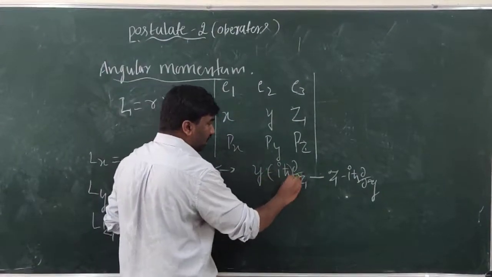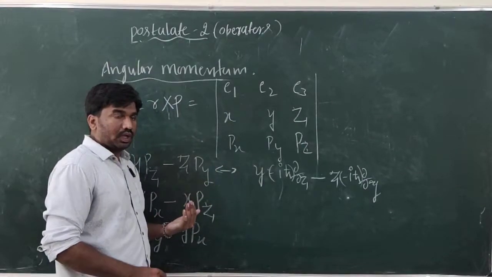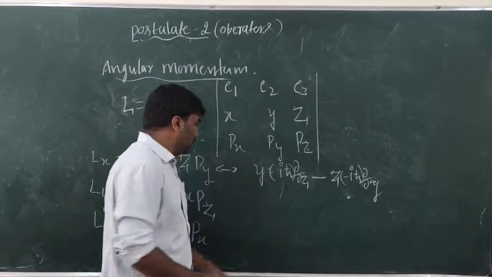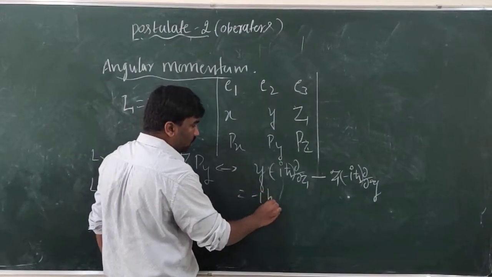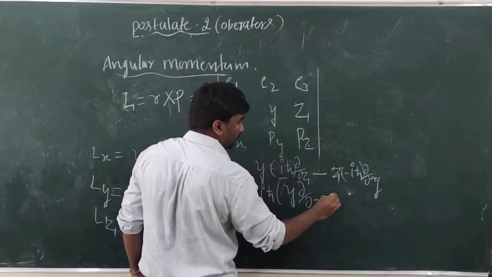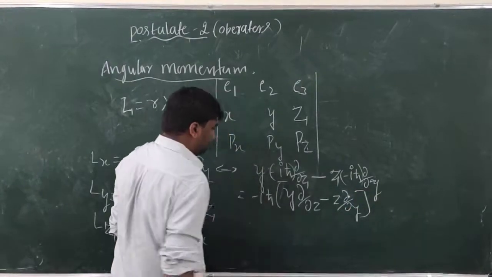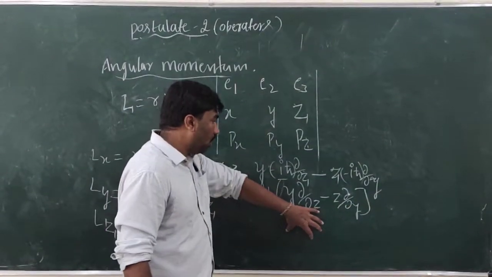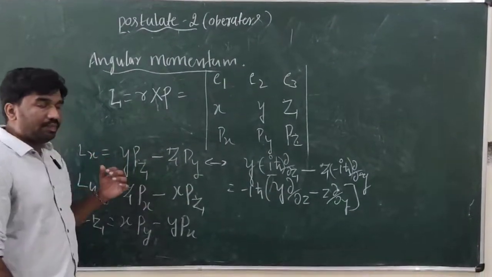If you take minus iħ common from both, then you get minus iħ times (y ∂/∂z minus z ∂/∂y). So this is the angular momentum operator along the x-axis.